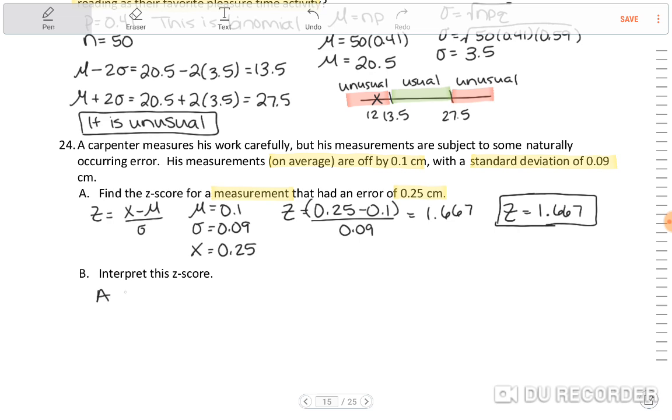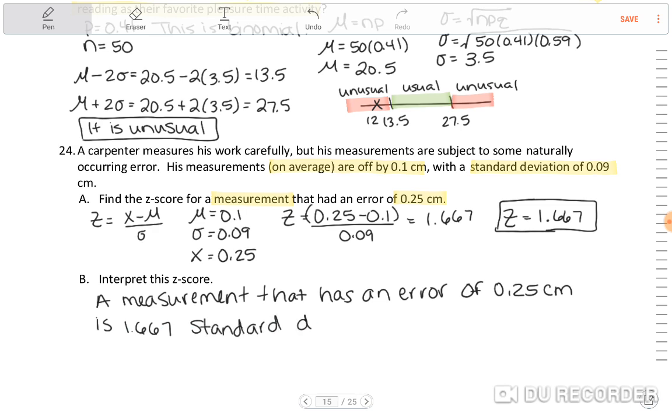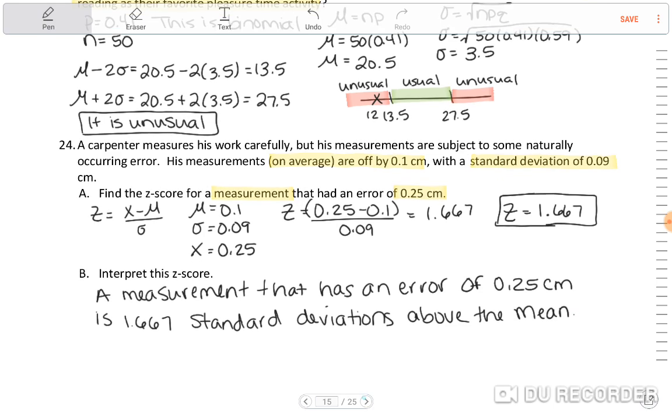Sorry, let me say, a measurement that has an error of 0.25 centimeters, that is an important distinction, is 1.667 standard deviations above the mean. I like that. There we go. All right.